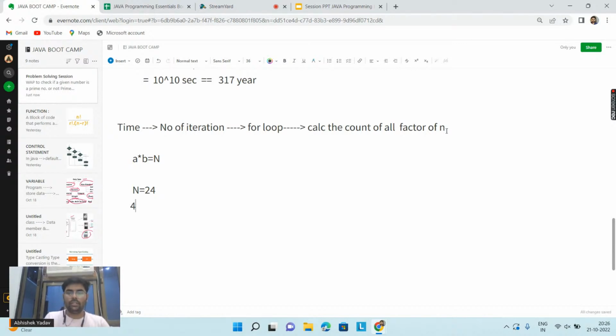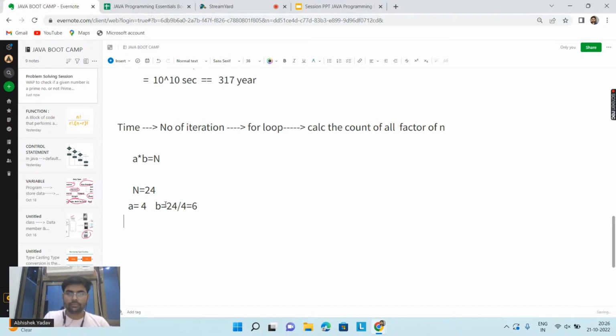I know the value of a. Can you tell me if I use this equation, I can find the next factor, right everyone? That next factor is 24 divided by 4, so I will get 6.